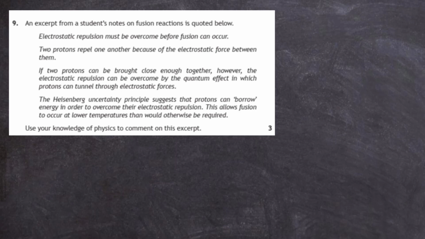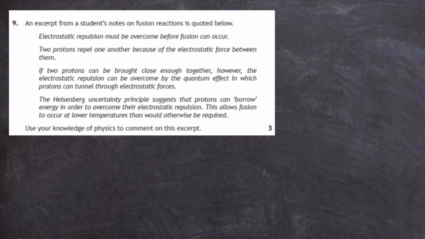Two protons repel one another because of the electrostatic force between them. If two protons can be brought close enough together, however, the electrostatic repulsion can be overcome by the quantum effect in which protons can tunnel through electrostatic forces. The Heisenberg uncertainty principle suggests that the protons can borrow energy in order to overcome the electrostatic repulsion. This allows fusion to occur at lower temperatures than would otherwise be required.